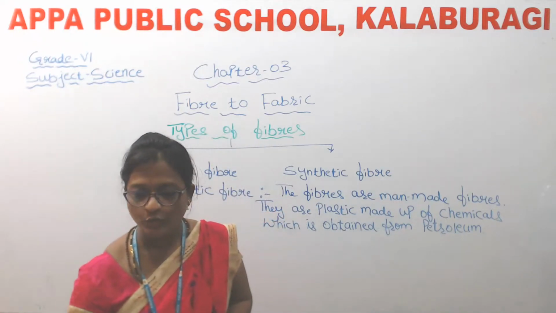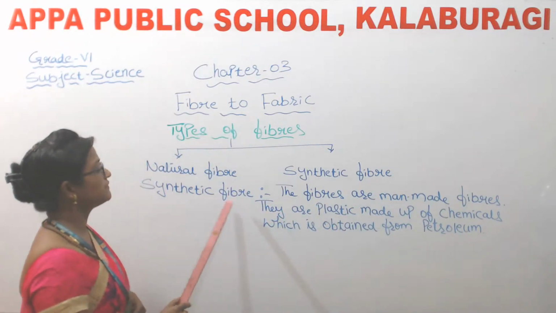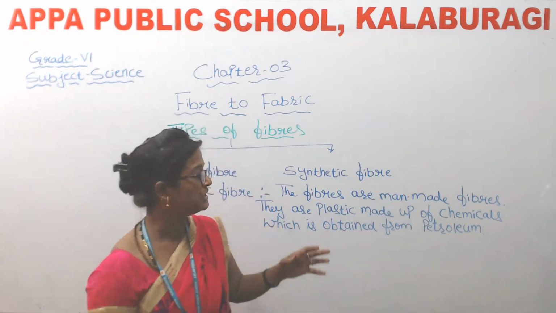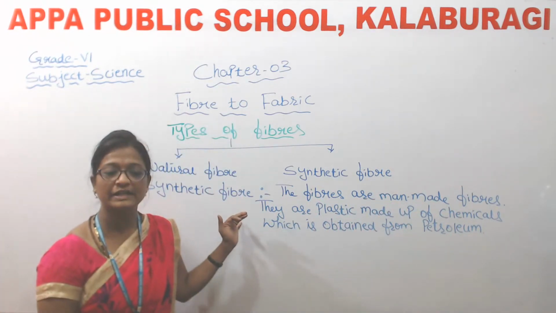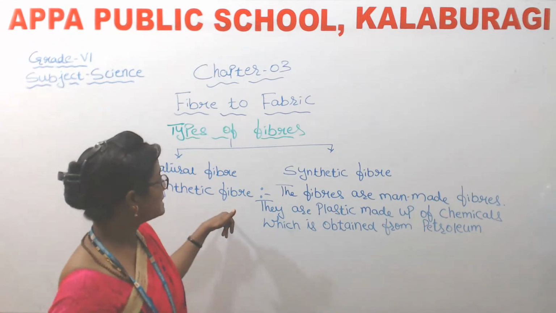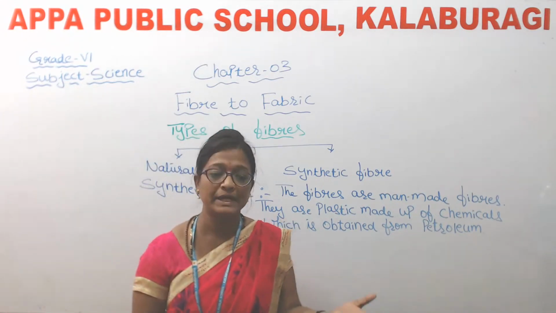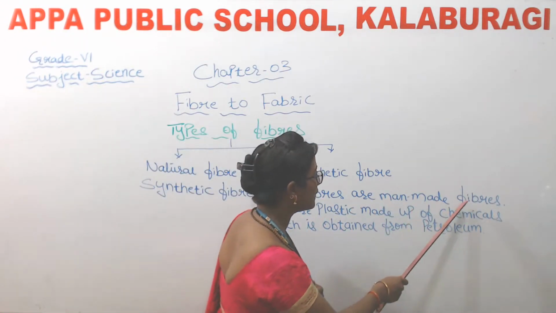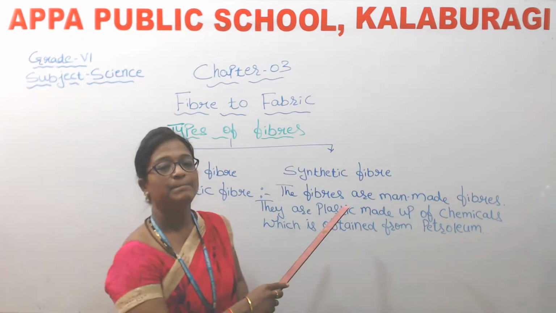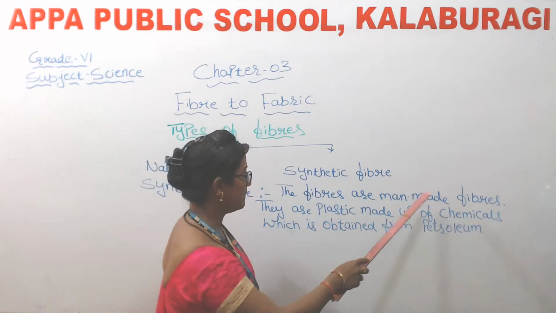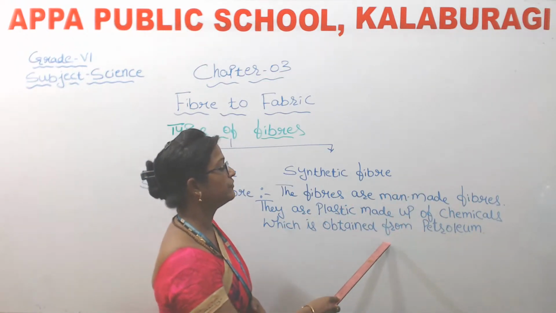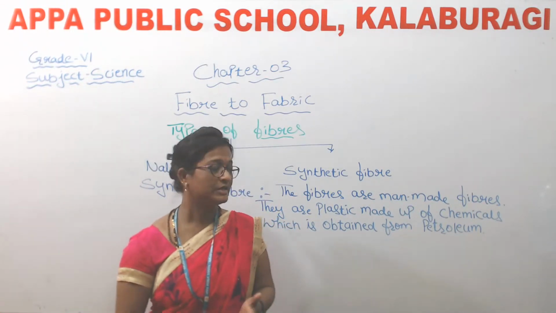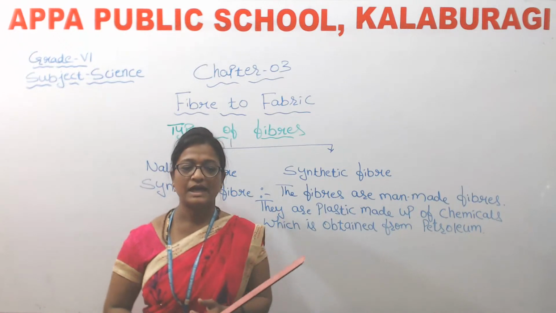Okay. So what do you mean by synthetic fiber, children? The fibers are man-made fibers. So these fibers we are not getting from any natural sources. These are the fibers which are prepared by human beings. They are plastic made up of chemicals which is obtained from petroleum. So by using chemicals in the laboratories, synthetic fibers are made.